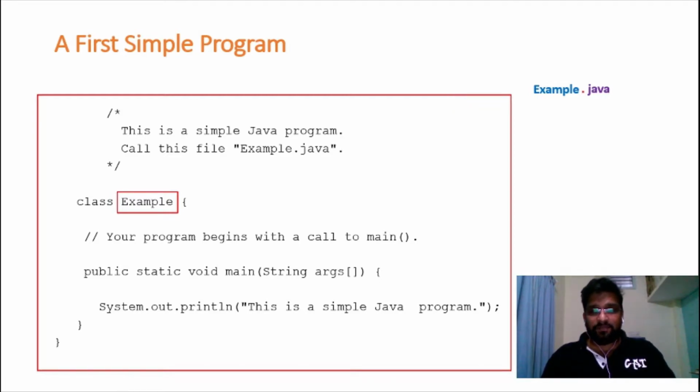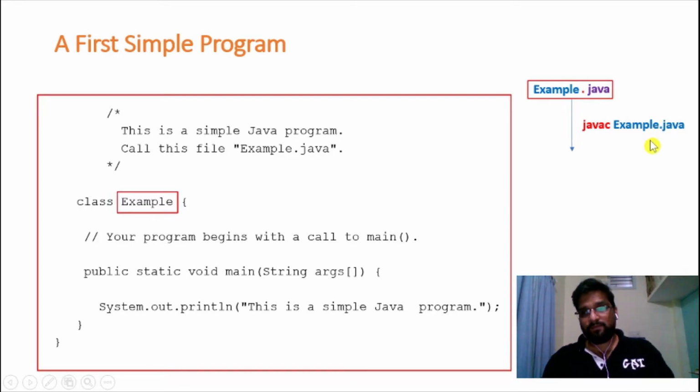Once we save the file, we need to compile the program. In order to compile the program, we need to use a tool called javac followed by the name of the program which you want to compile. Here javac is the tool and Example.java is the name of the program we want to compile. Once we compile, we get a .class file. What is the name of this .class file?